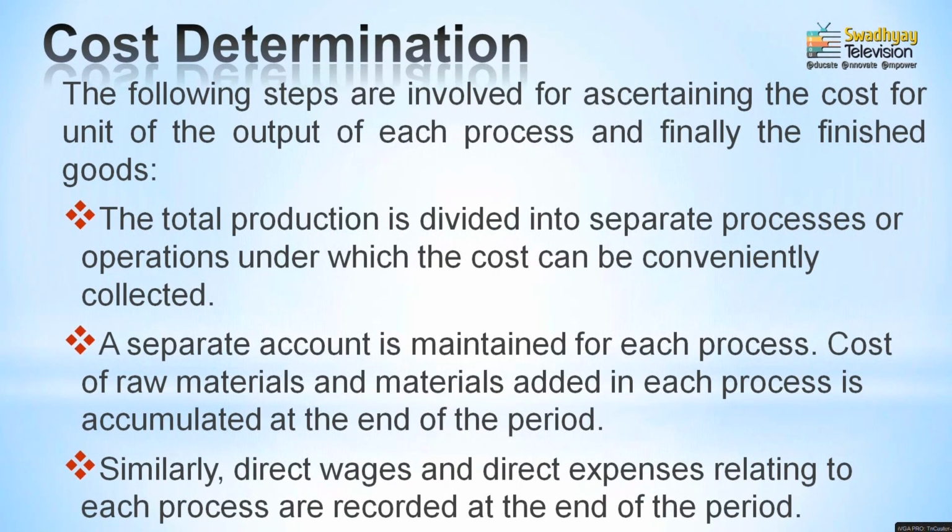One is direct material or maybe indirect material also, direct wages, indirect wages, and the overheads. So the first process is identified with the materials, which is already recorded, and for that we already prepared a separate process account. Then the second part is wages, and the third is overheads. Now in the different process account, we identified the production wages or other wages as well as the other overheads, and all these expenditures we need to identify in which process account these expenditures are incurred, and according to the identifications it would be recorded into the respective process account.